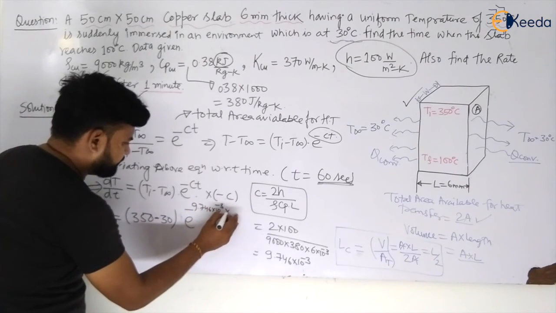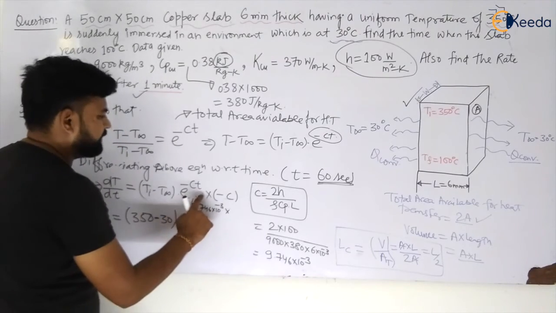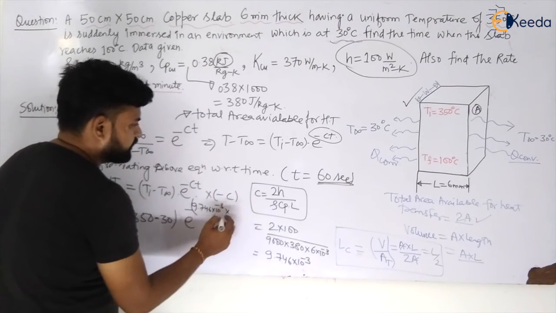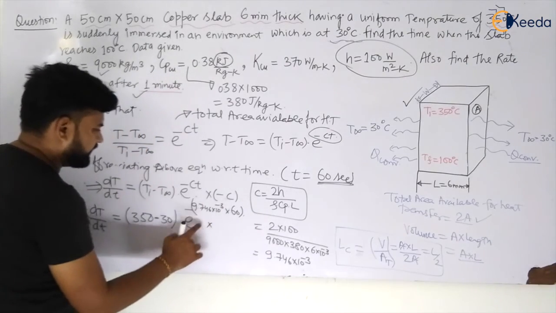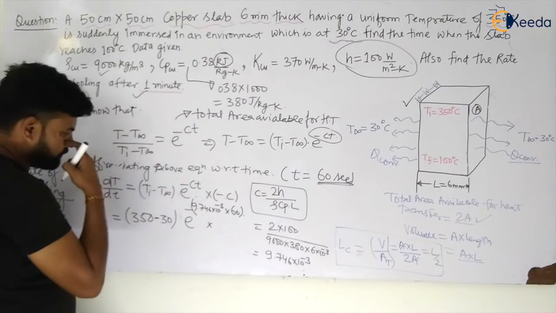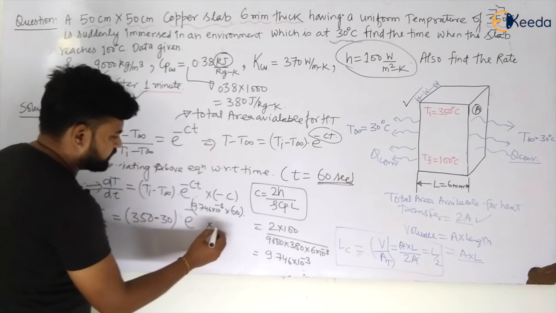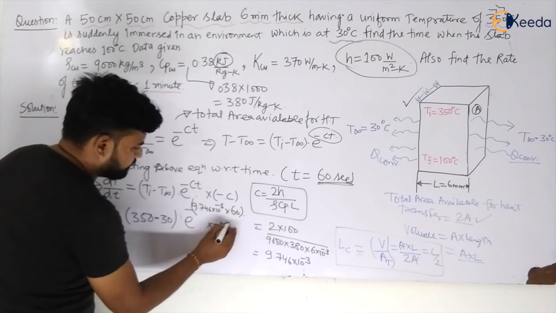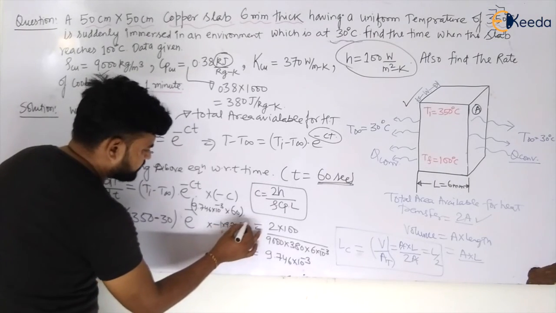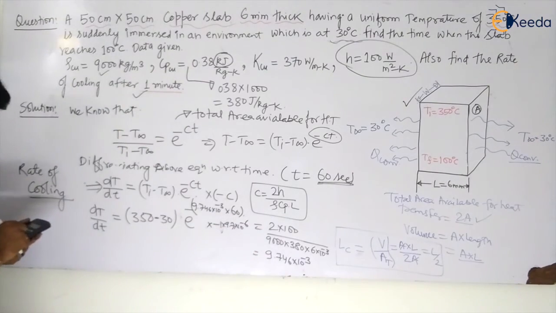Multiplied by time t, which is 60 seconds. And also we have to multiply with the minus C, my dear students. So minus of C, which is minus 1 into 9.746 into 10 to the power minus 3. Let us calculate this value.